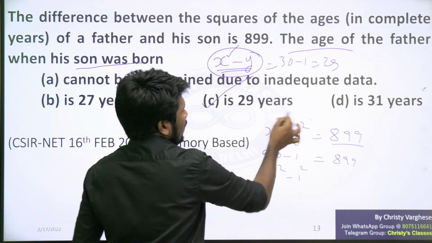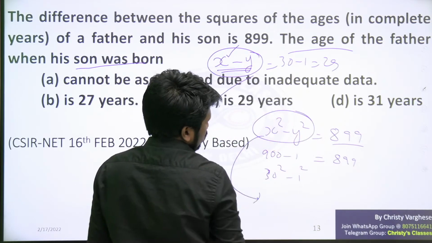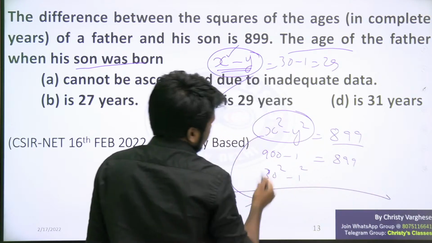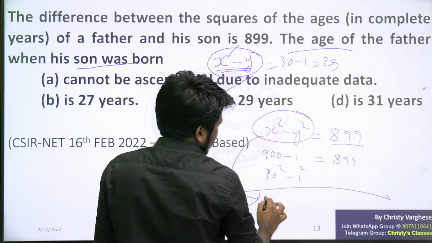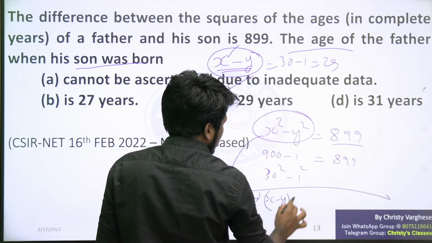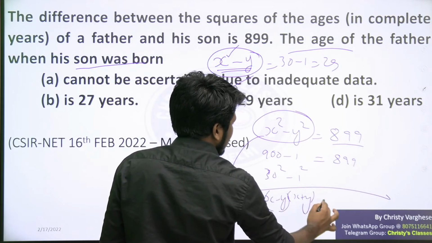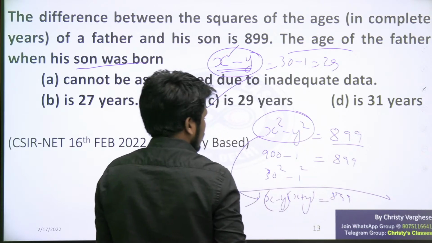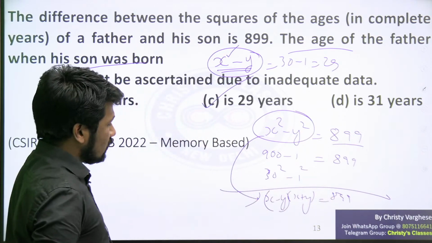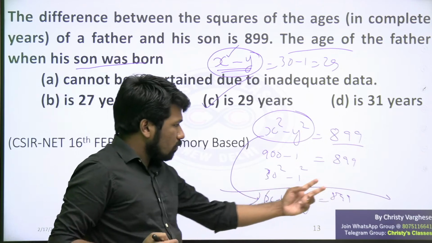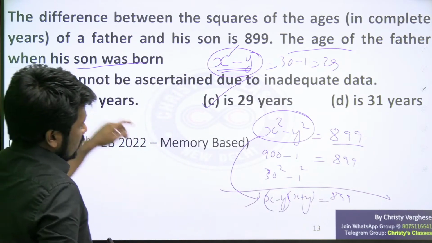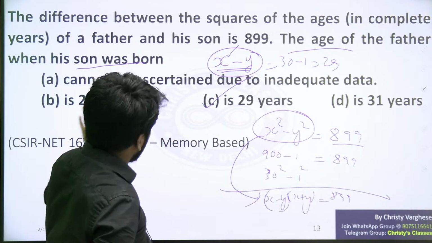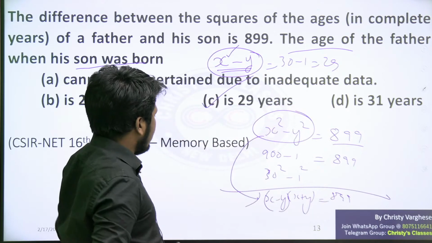But if that is not coming immediately in your mind that 30 square minus 1 square is 899, then you can mathematically simplify it and use the options to do it. So the second method of solving is x square minus y square. We need x minus y. This is a square minus b square form. So x minus y into x plus y, you can write, equal to 899. x minus y is what you need to find. So the product of two numbers is 899. And now look at the answer options. x minus y is what? Is it 27, 29, 31? Let us substitute.